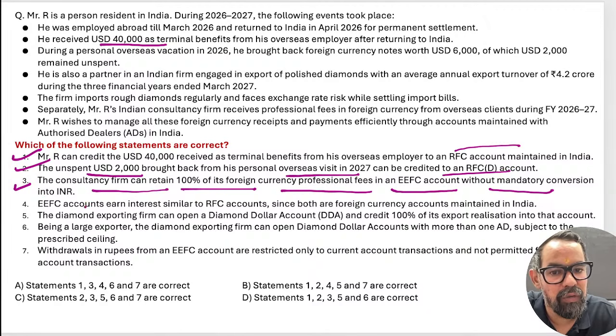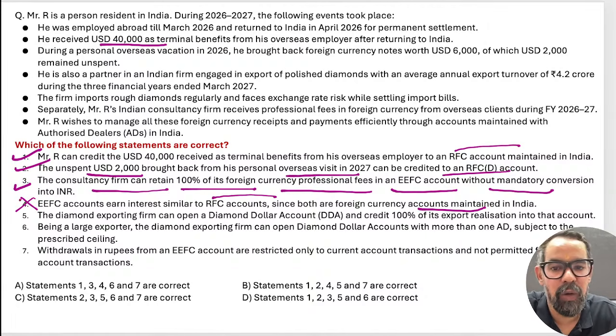EEFC, Exchange Earner Foreign Currency Account, earns interest similar to RFC accounts since both are foreign currency accounts. No, this RFC is not our resident foreign currency account in this. Exchange Earner Foreign Currency Account is a non-interest bearing account, right? This should be wrong. RFC is interest bearing, but EEFC is non-interest bearing.